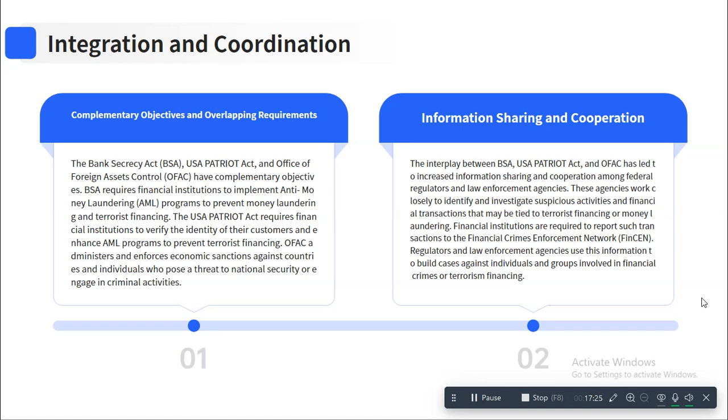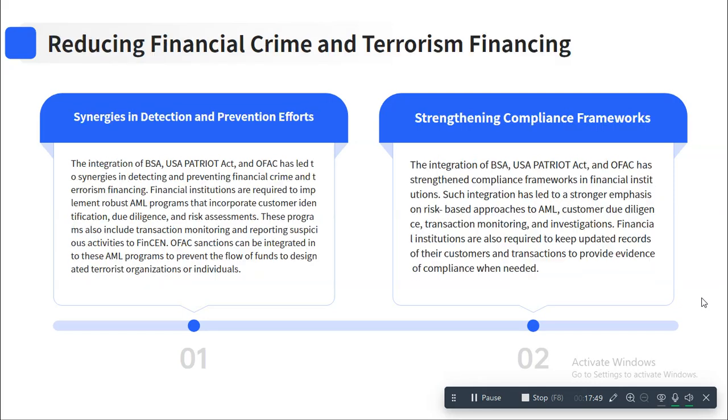So remember, these are the five pillars of compliance that have come through the coordination of BSA, US Patriot Act, OFAC, FinCEN. All these have brought about these five pillars. So you can pause the video and go ahead and look at the writings in the slide. So these are the same things, within those five pillars it is covered.